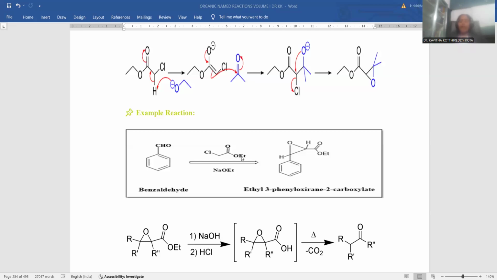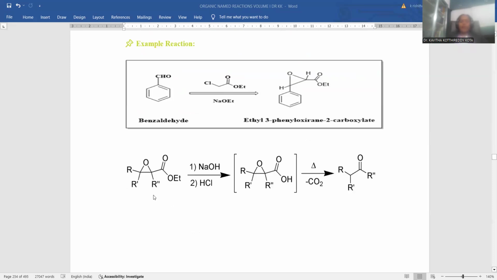I am taking this ester as a starting material. If sodium hydroxide and then HCl are added, the ester obviously goes through the hydrolysis process giving rise to a carboxylic acid. Eventually you can decarboxylate this one. So the decarboxylation of this product gives rise to a ketonic compound. Here the epoxide will be opened up and turned into a ketonic compound.